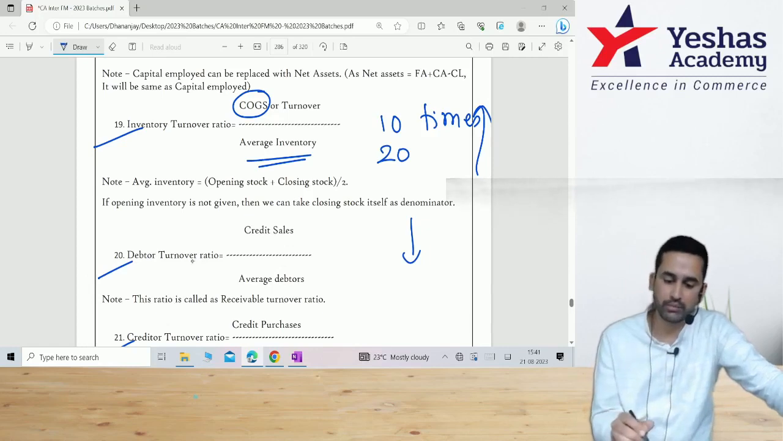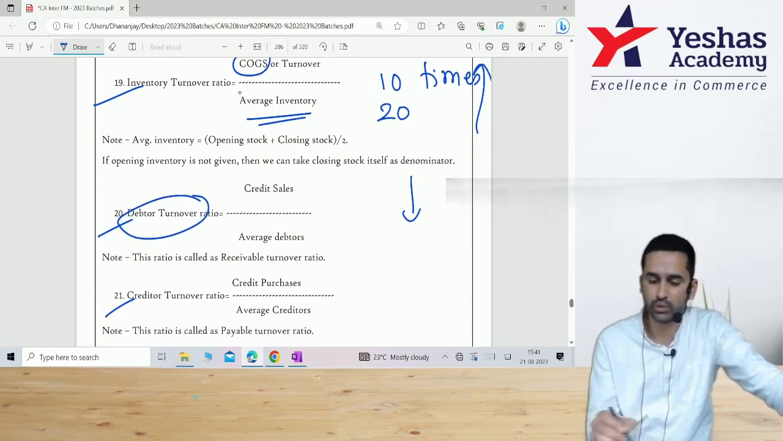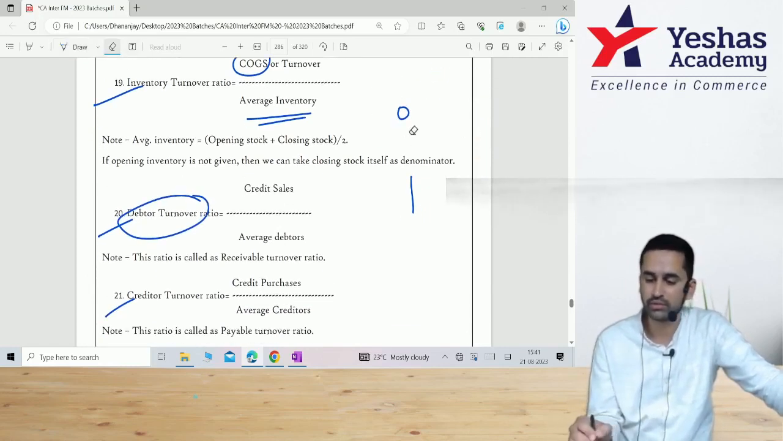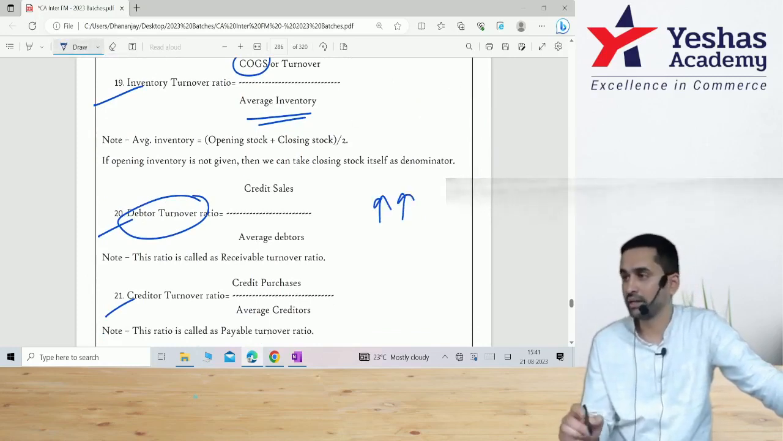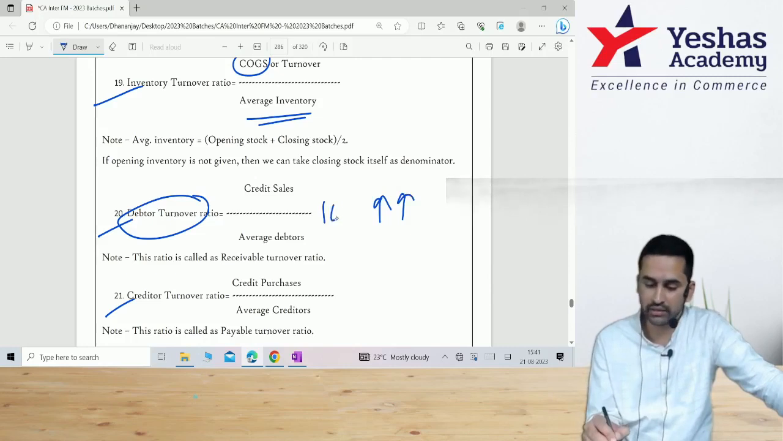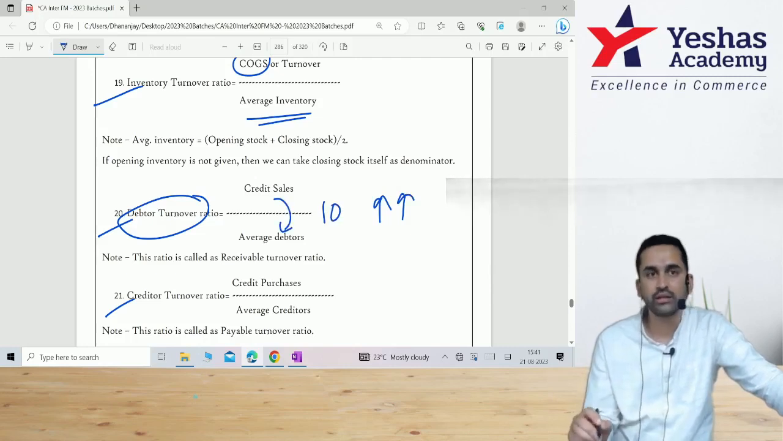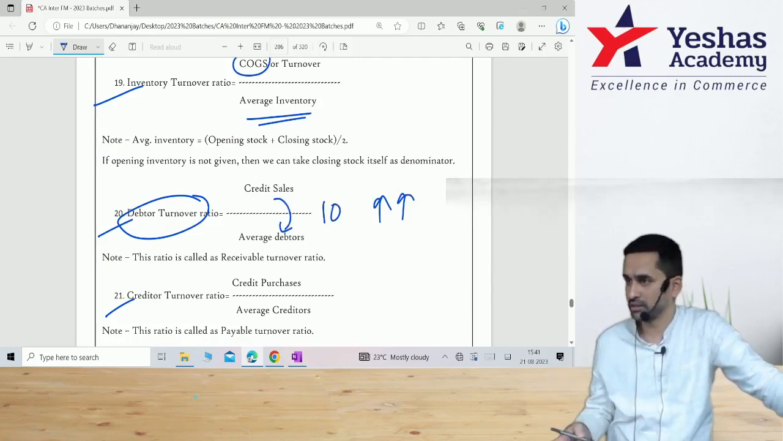Correct? Apply the same logic and tell me, for debtor turnover ratio, if the number of times is increasing, what does that mean? That means you're collecting money very fast. If this is 10, credit sales by average debtors, then in a year you collect 10 times from your customers. So 360 by 10 is 36 days.